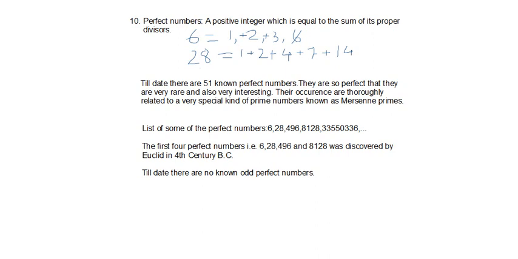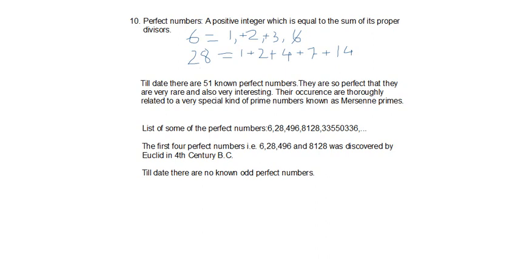Now some important facts on perfect numbers. Till date there are only 51 known perfect numbers, and the last perfect number was discovered in January 2013, and we'll see what that perfect number is. They are very rare and also very interesting. Their occurrence is closely related to a very special kind of prime numbers, which we'll discuss later. They are known as Mersenne primes. What are primes? What are Mersenne primes? We'll discuss in this video a bit later.